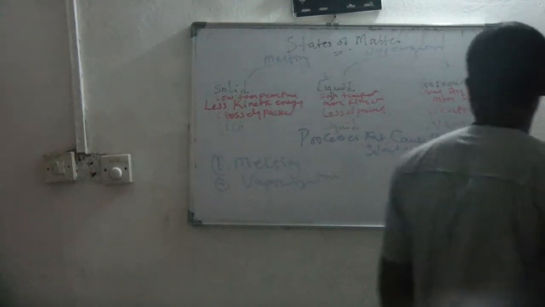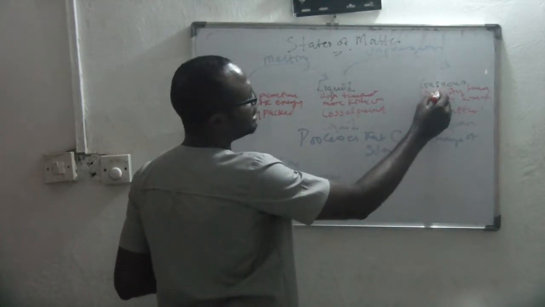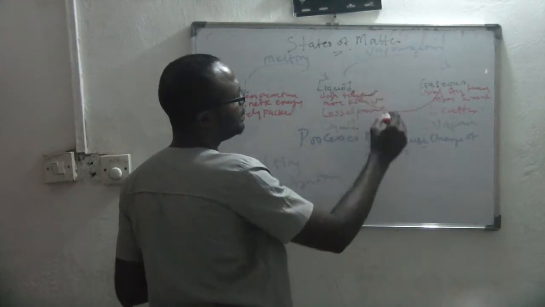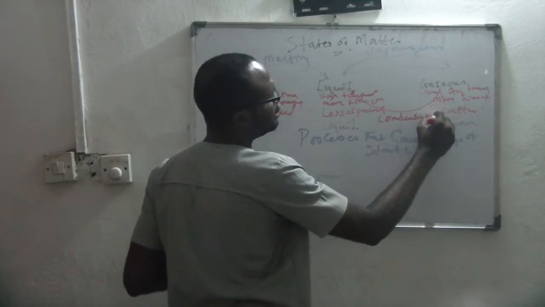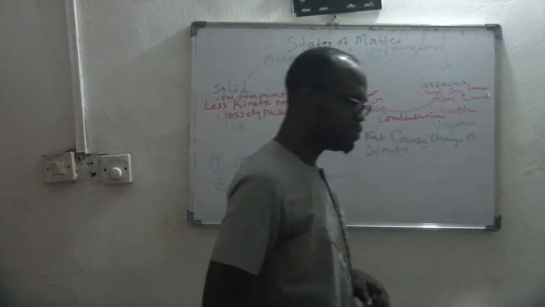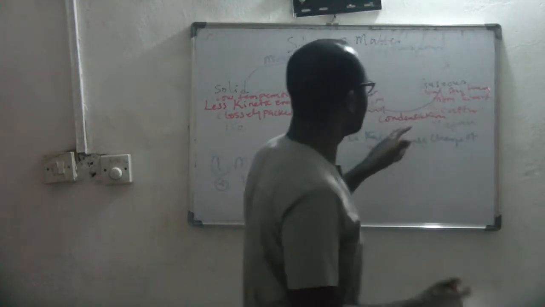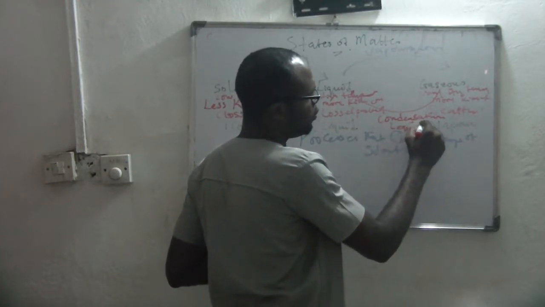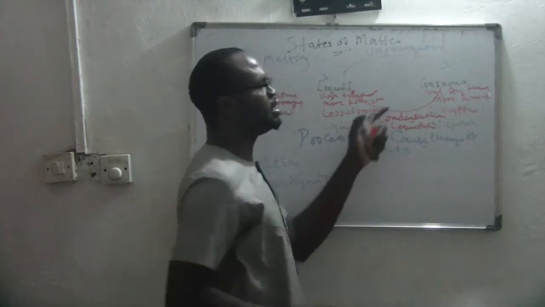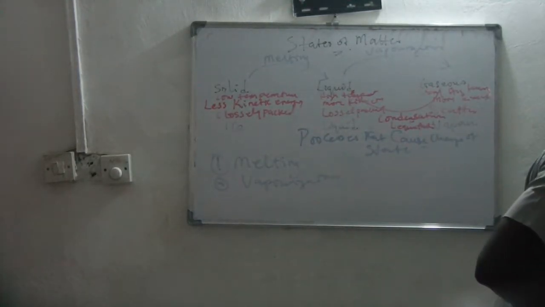Condensation. What happens in condensation? From gaseous to what? Liquid. We have condensation. What other process happens? This condensation can also be called what? Liquefaction. Liquid-faction. That's turning of gas into liquid. Liquefaction. That's another word for condensation.